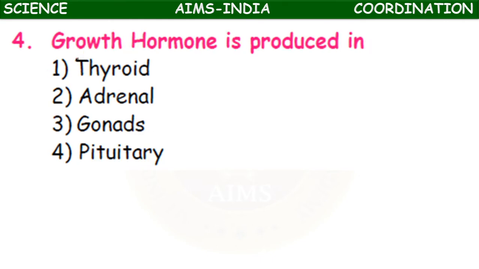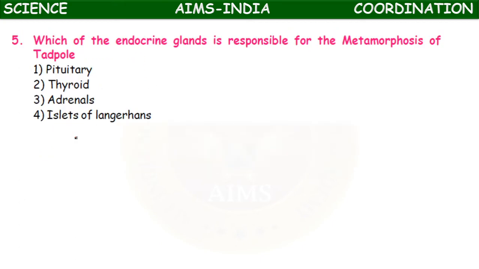Growth hormone is produced by: thyroid, adrenal, gonads and pituitary. Which gland secretes growth hormone? Gonads means testis and ovary. The growth hormone, or somatotrophic hormone, is secreted by the pituitary.